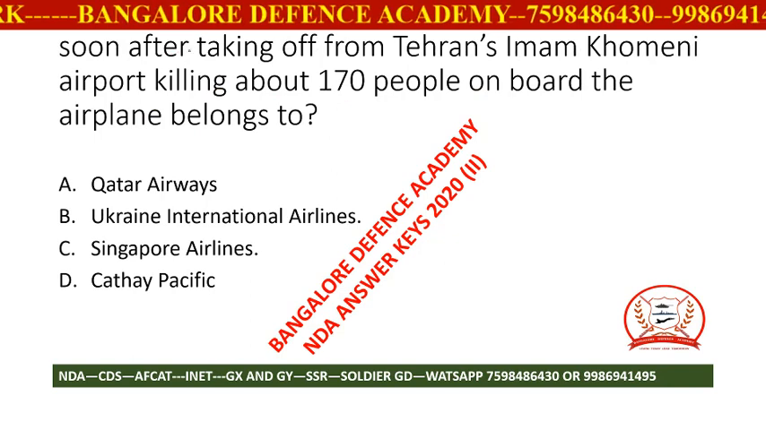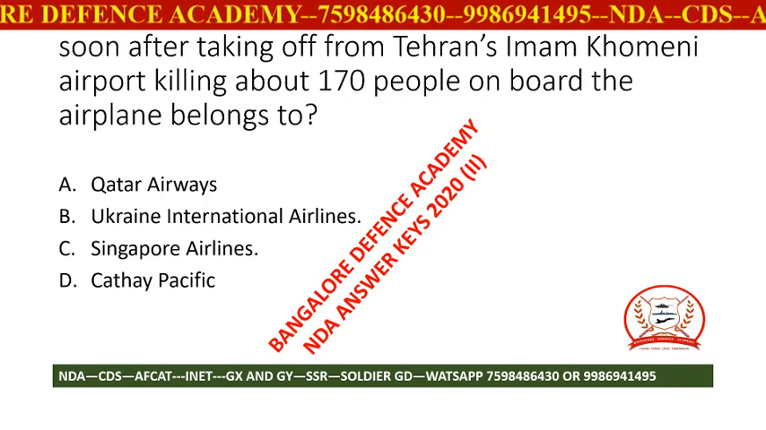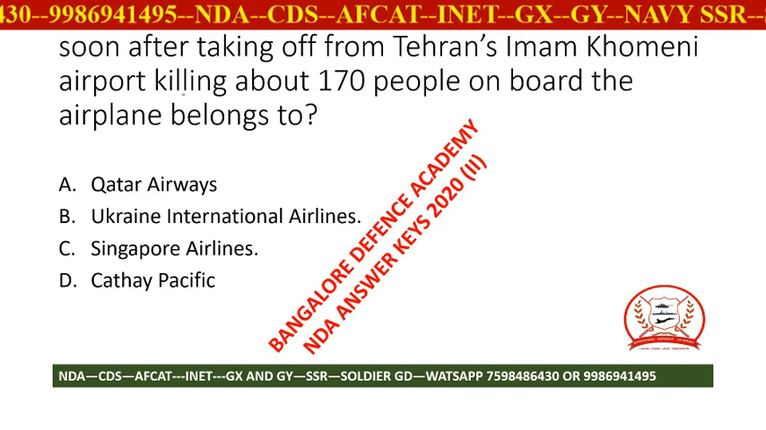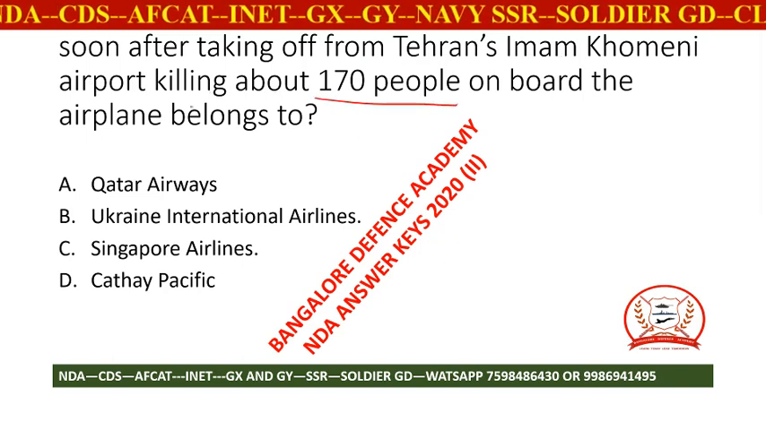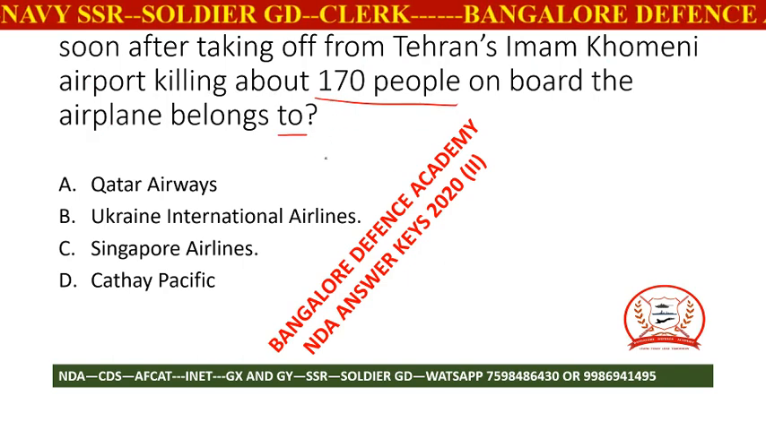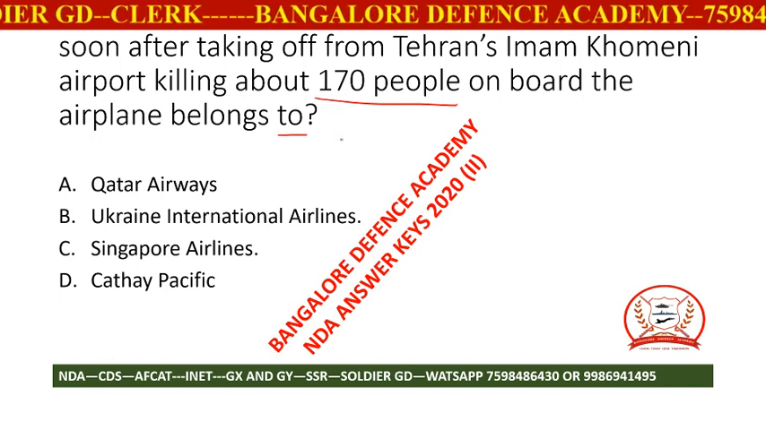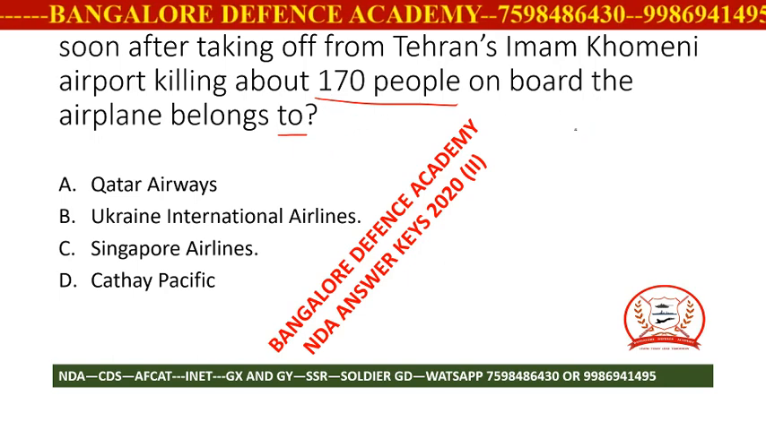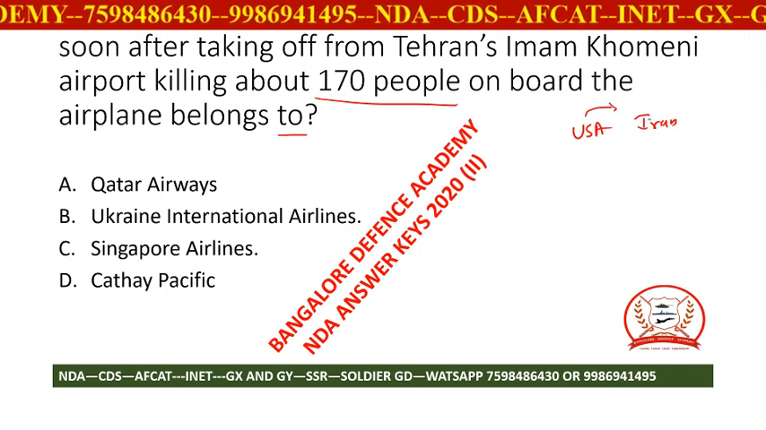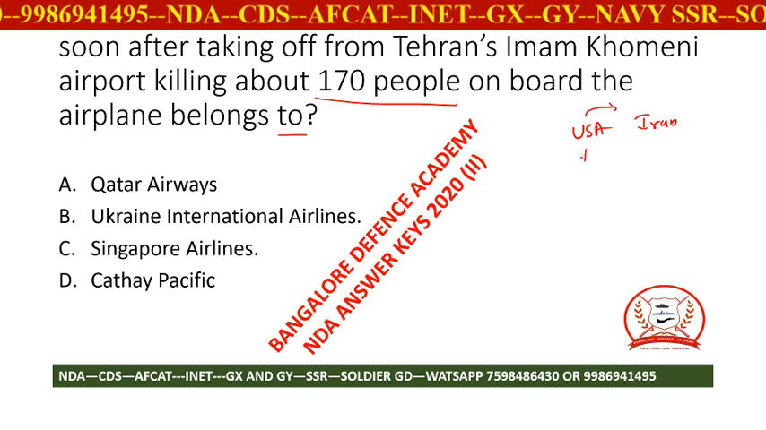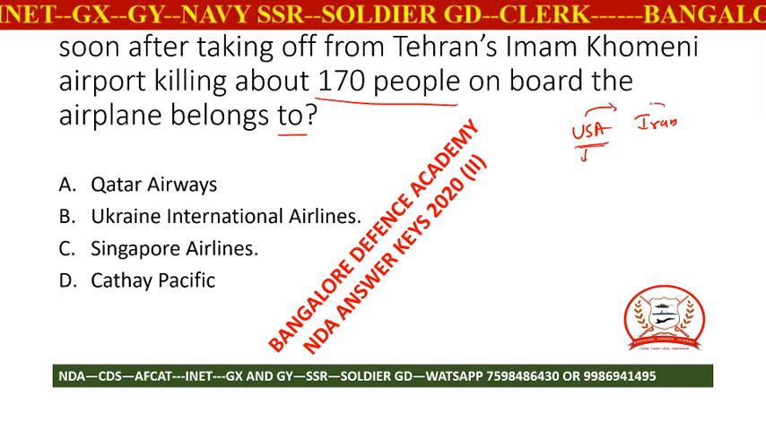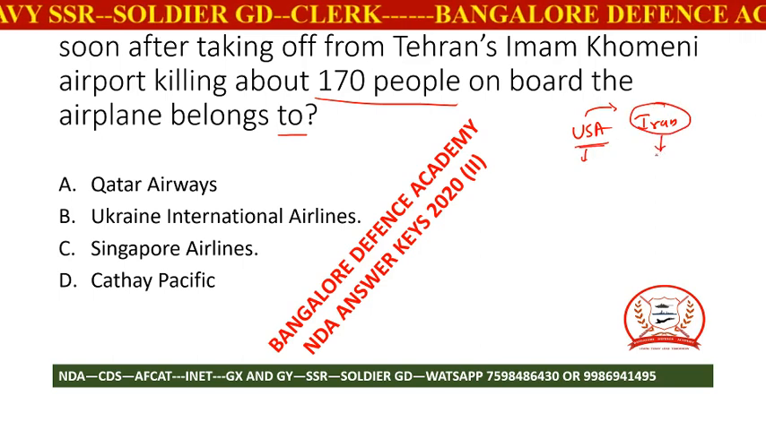Next, in Jan 2020, a passenger aircraft crashed in Iran soon after taking off from Tehran's Imam Khomeini airport, killing about 170 people on board. The aeroplane belongs to which aircraft company? Whether it is a country or a national airline, they have asked here. What happened recently? There was a fight between USA and Iran, and USA put sanctions on Iran on the nuclear issue. There was a fight in the Mediterranean Sea and the Atlantic Ocean, with vessels being attacked like that. So Iran was always on a war footing.